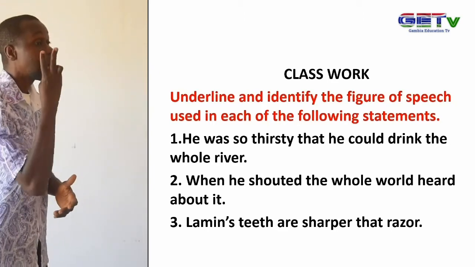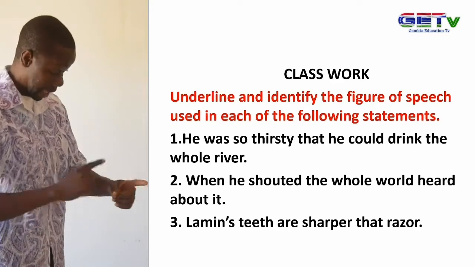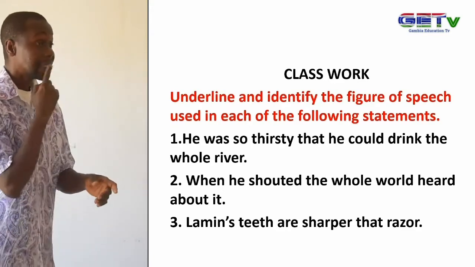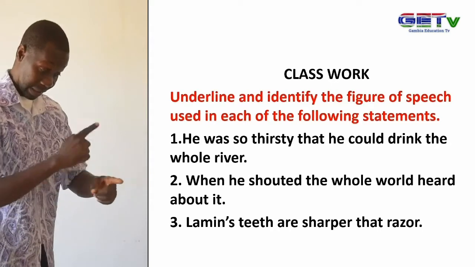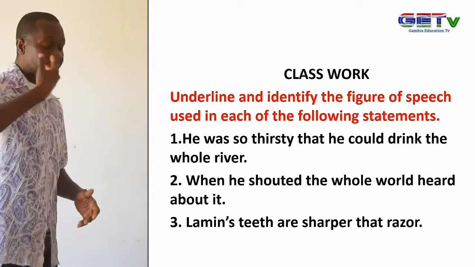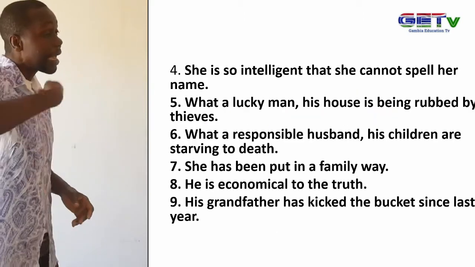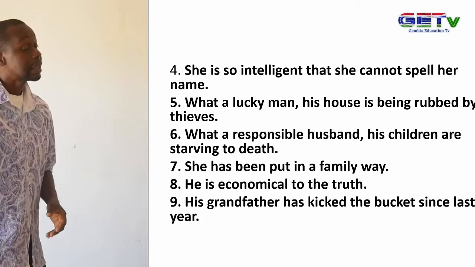Number 3. Lament's state is sharper than a razor. Lament's state can never be sharper than a razor. That one also, it means we are exaggerating. Hyperbole is used again. She is so intelligent that she cannot spell her name.